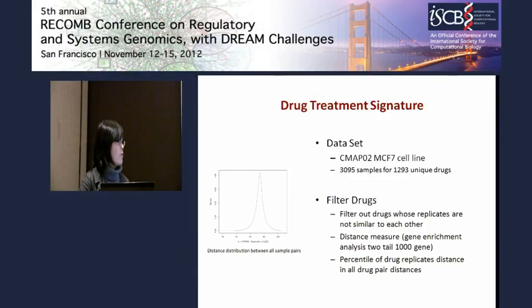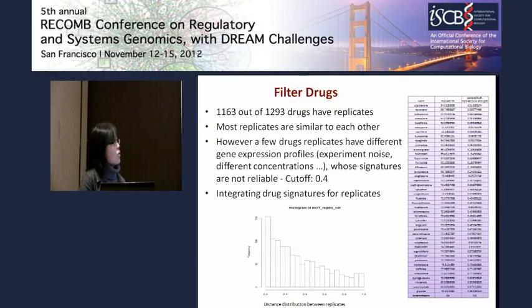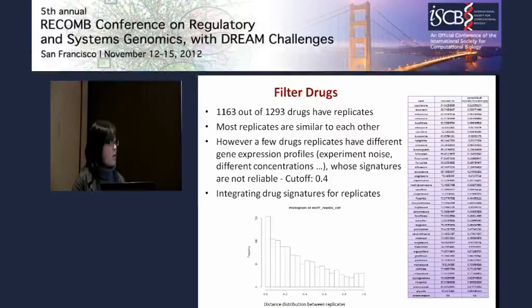As we can see, only a few of the sample pairs are either highly similar to each other or the opposite to each other, which means they have related mode of action. Then we calculate the percentile of the drug replicate distance in all sample distances. A total of 1,163 drugs out of the 1,293 drugs have replicates. As we expected, most of the replicates are similar to each other. For example, for cyproterone, the percentile of the replicate average distance is 0.016, which means they are really similar to each other. However, there are a few drug replicates that are not similar to each other.